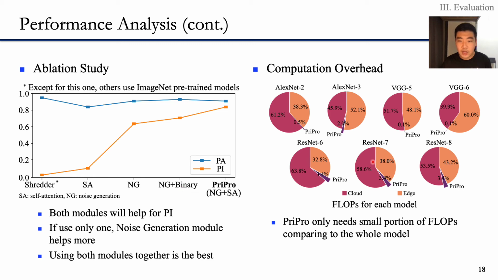The figure on the right shows the computation overhead caused by PriPro within the model to protect. For each pie graph, the purple portion, like this, is the overhead of PriPro. We can notice that, comparing the two FLOPs of the user model on edge and on cloud, PriPro only needs a small portion. This result shows that PriPro can be used on an edge device for privacy protection.